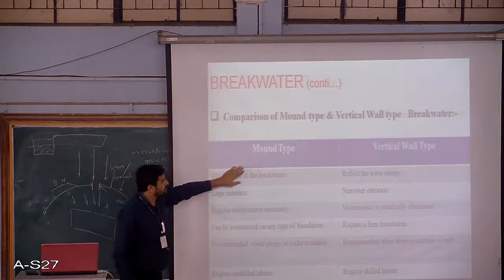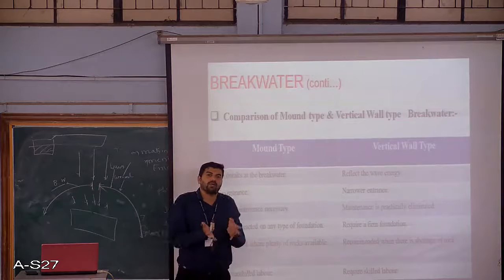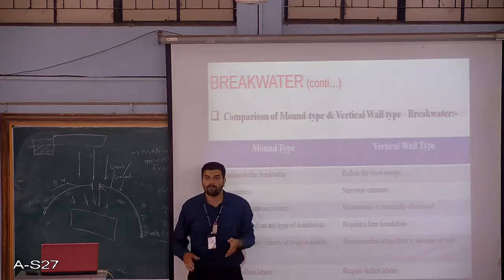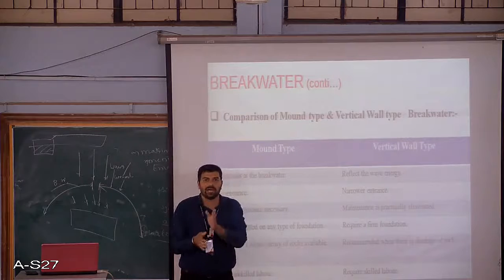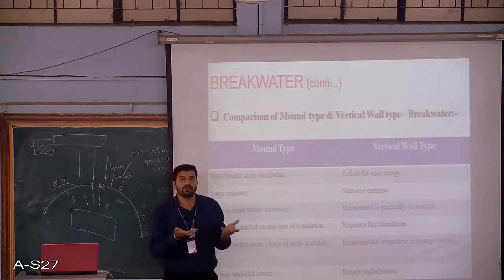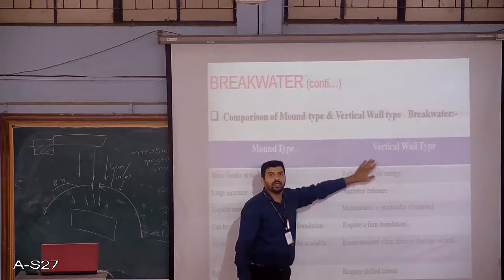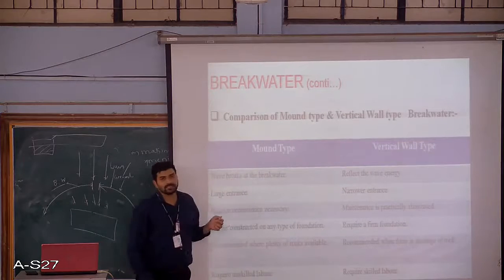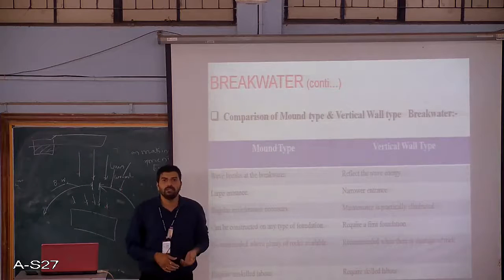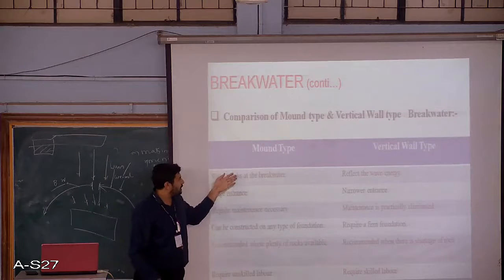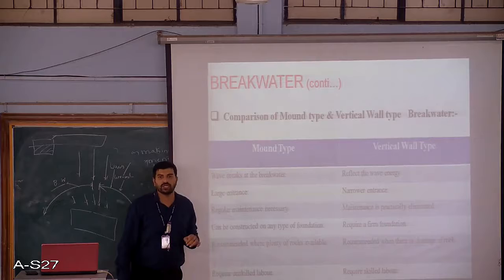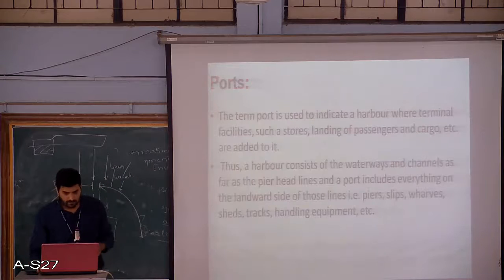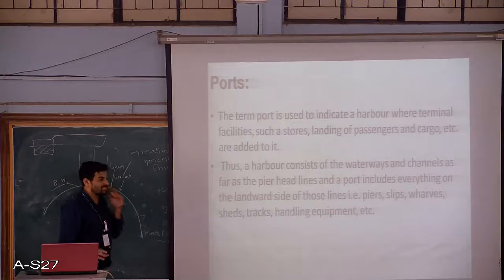Other than that, if you see the effect of the breakwater on the waves, in the case of a vertical wall type, the wave is going to hit the wall and get reflected. So the phenomenon of wave reflection is going to happen in case of a vertical wall type, whereas when the waves come and hit the breakwater in a mound type, the energy of the waves is usually reduced. So this was regarding the breakwaters.